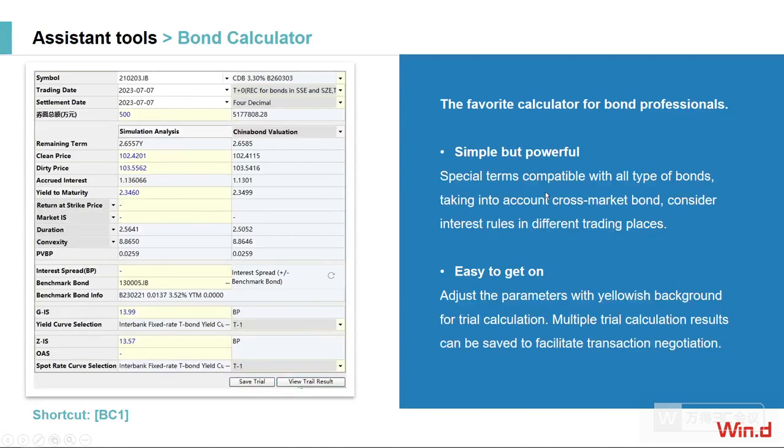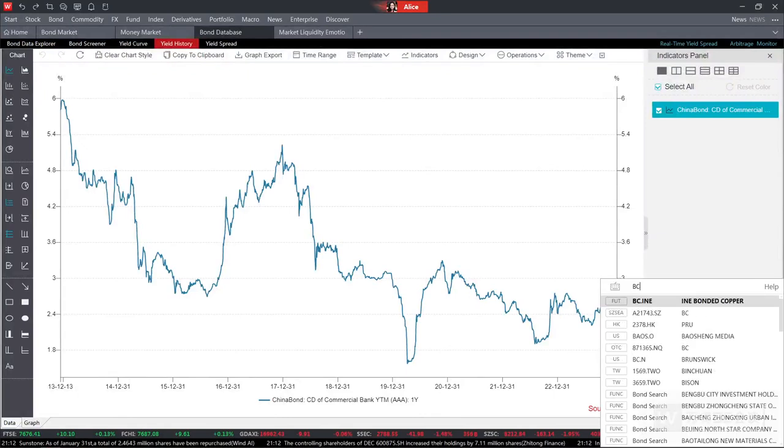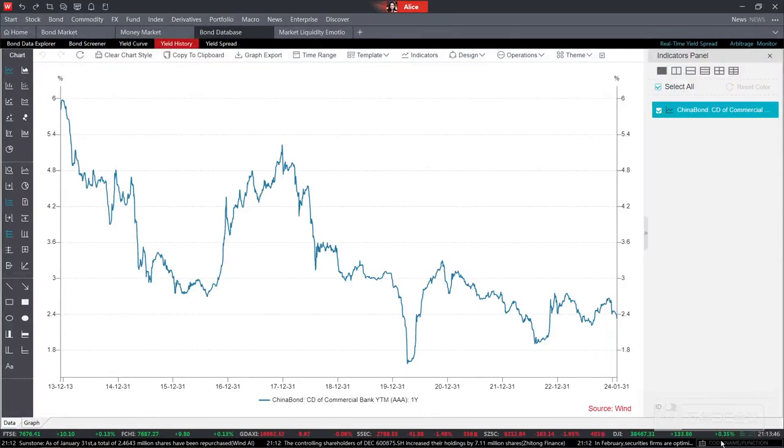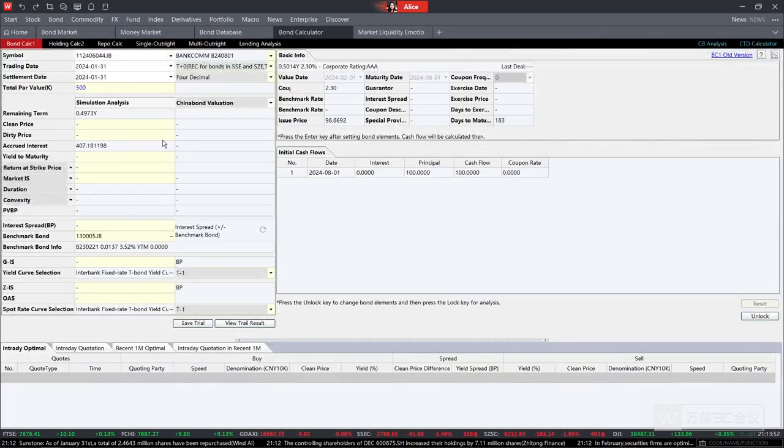We can just enter into our terminal. Then I can show you how to do it. The shortcut is BC1. Then we can just enter the shortcut as we need, BC1. Then we can enter into the bond calculator. Okay, once we enter into the page, we can notice that it is a multifunction panel which is powerful and easy to use. We only need to enter the parameter that you forecasted in the yellowish blank. Then all the other results will change as you need.